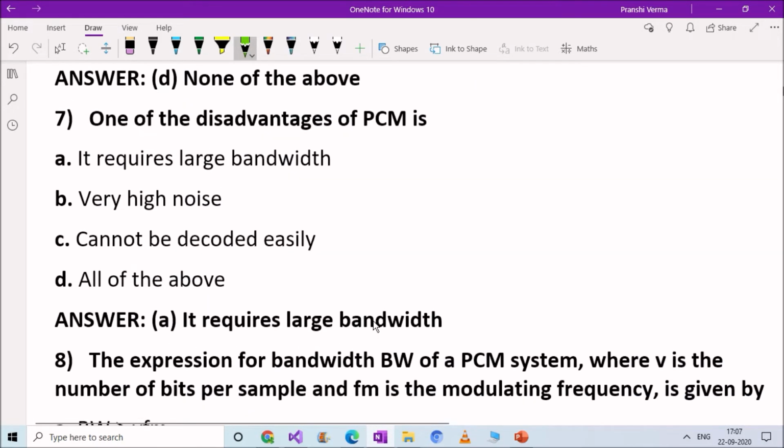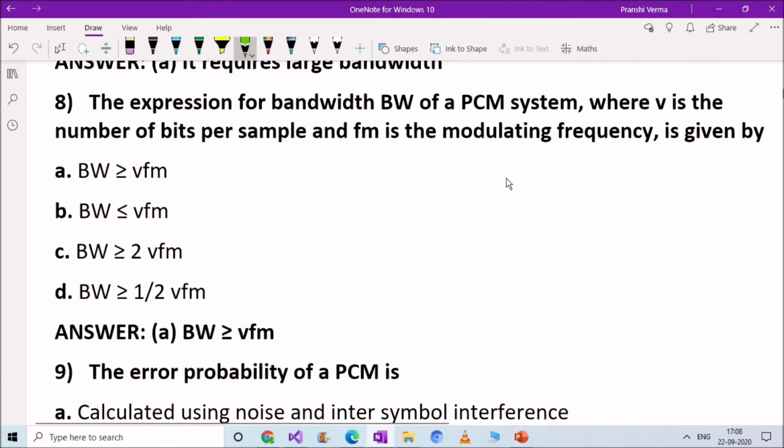Next question. One of the disadvantages of PCM is: option A, it requires large bandwidth, option B, very high noise, option C, cannot be decoded easily, option D, all of the above. Right answer is option A, it requires large bandwidth. One of the disadvantages of PCM is it requires large bandwidth.